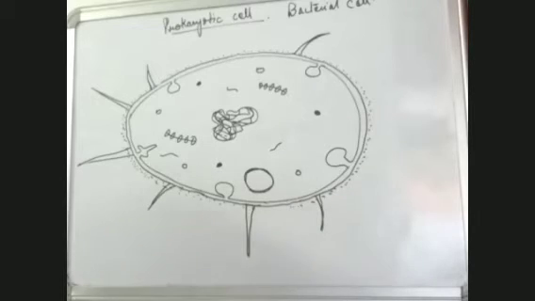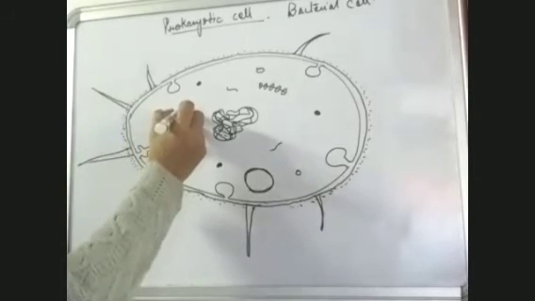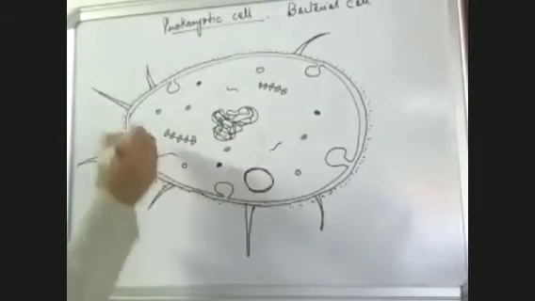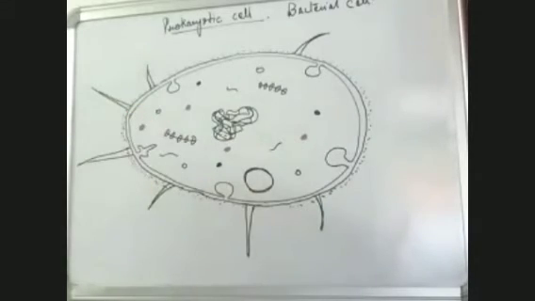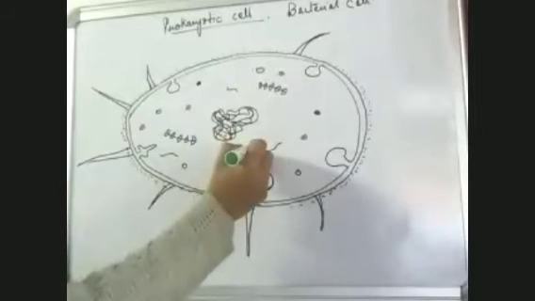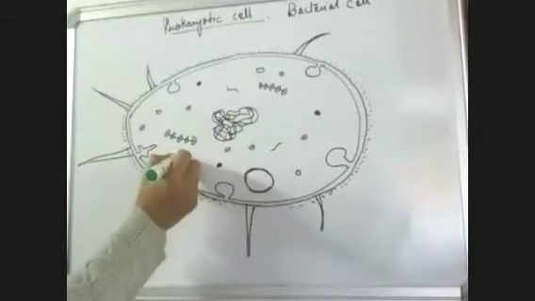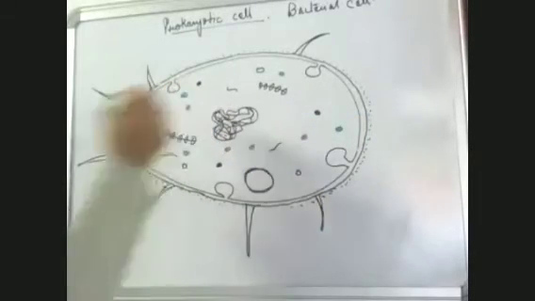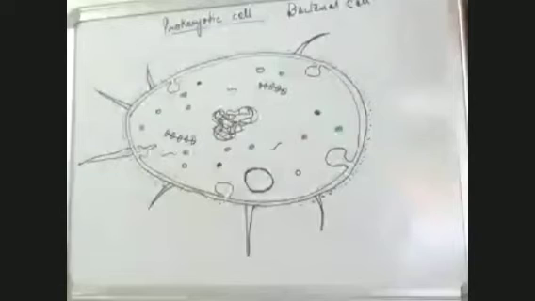I'll make some fat globules also with a different color. We have starch granules also. Fat globules and starch granules also. So this is what a bacterial cell looks like.